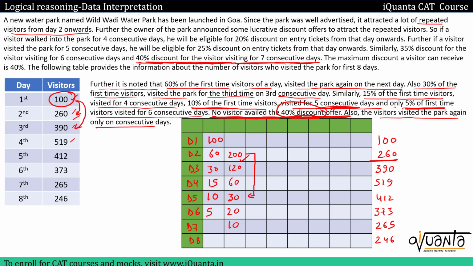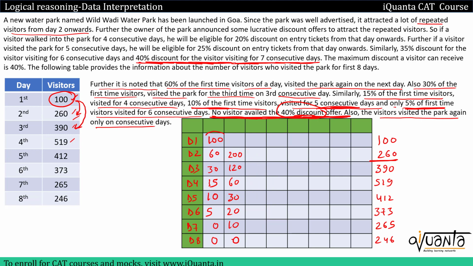That means there will be 0 customers repeated on day 7, or 0 customers coming on day 7, right? So this will be 0, this will also be 0, because on day 8 also we cannot have any customer. Similarly for these 200 as well, this will be the 7th consecutive day and these customers should avail the 40% discount, but there is nobody who availed it, so this will also be 0. So for each and every first time visitor, the number of people on the 7th day will be 0.